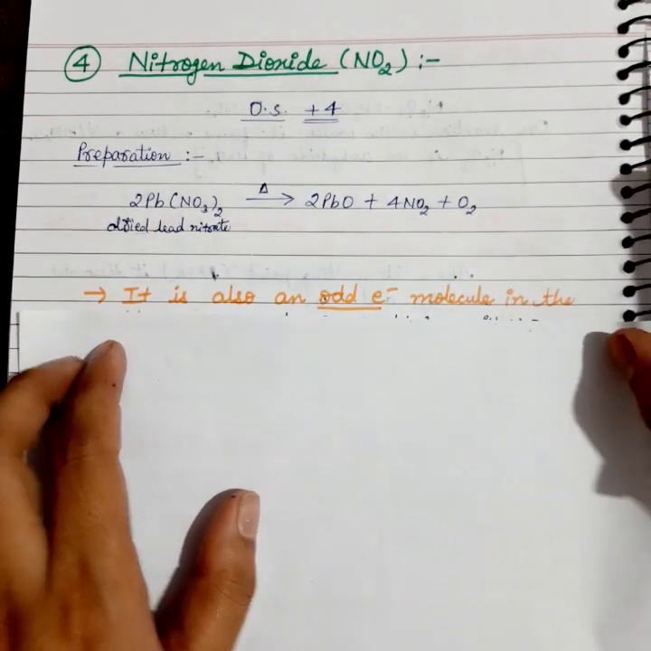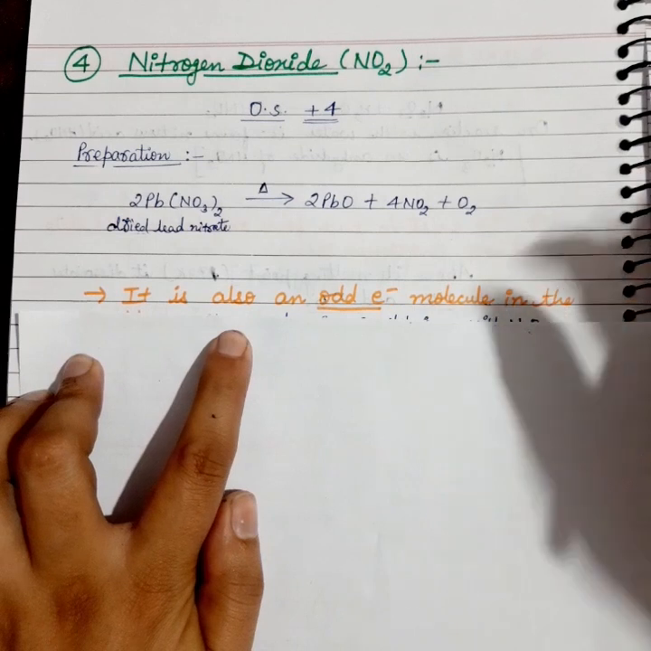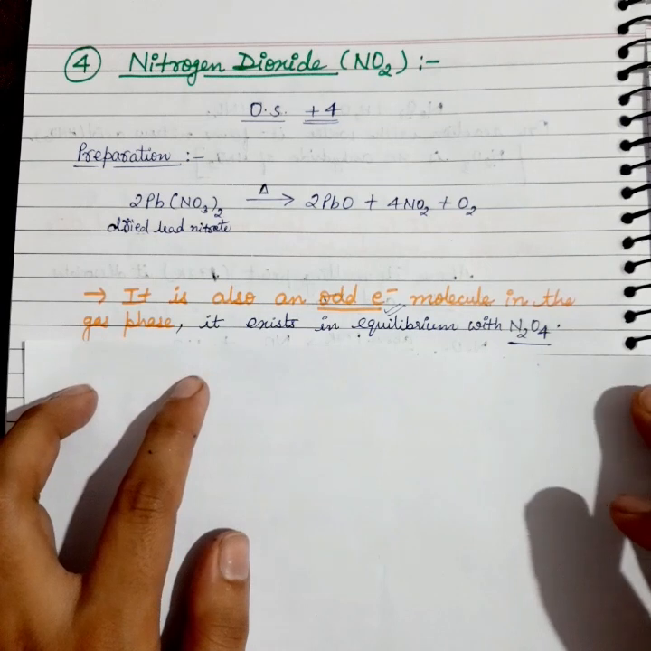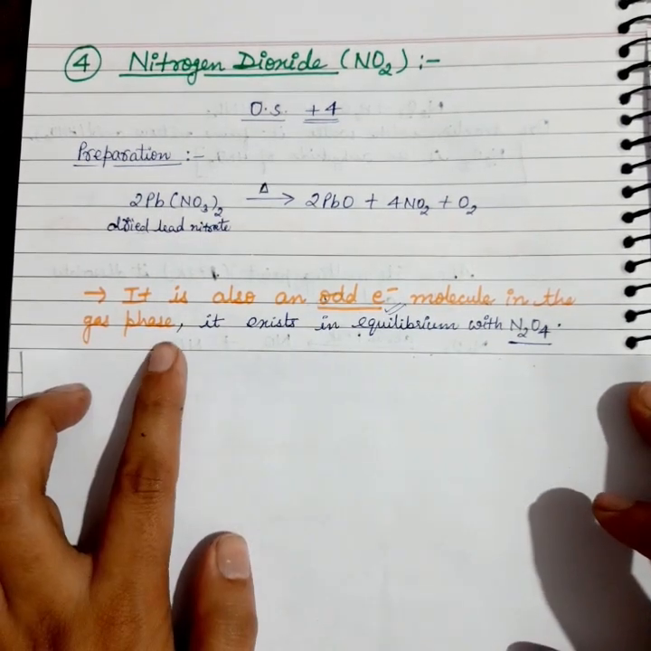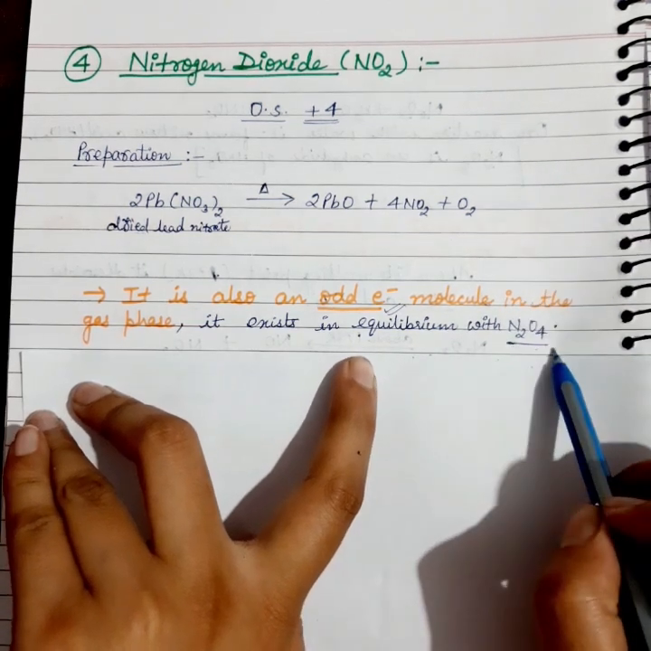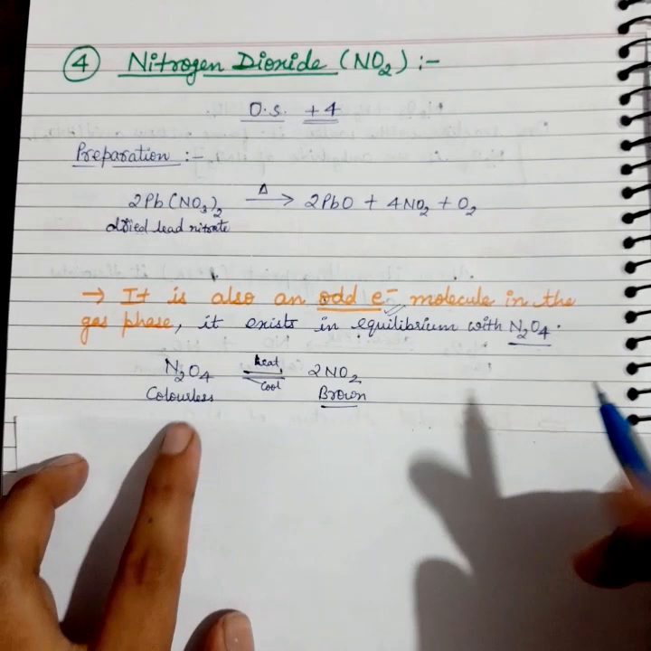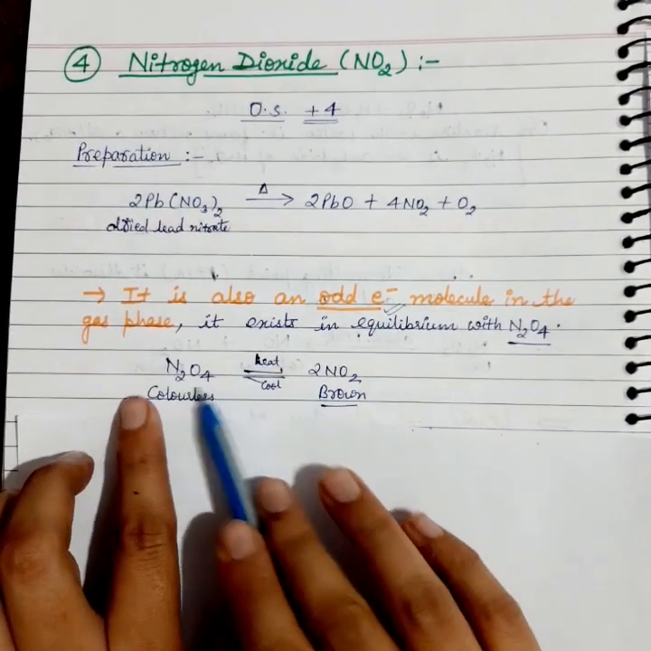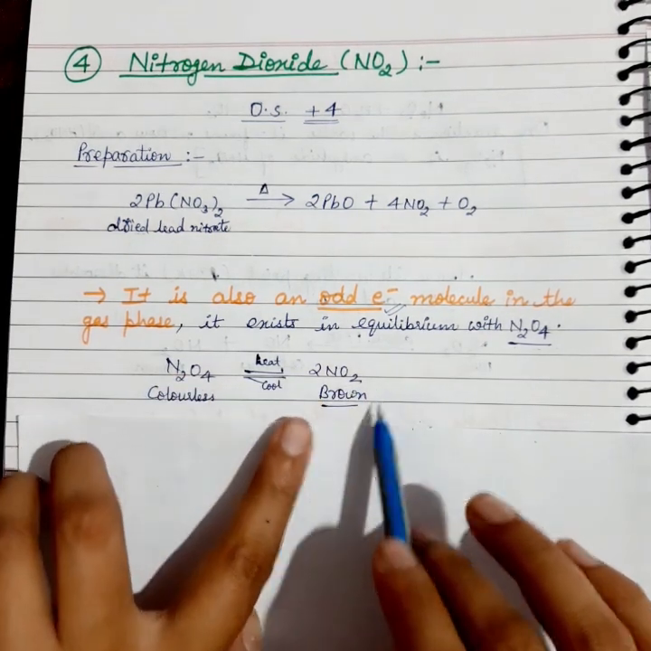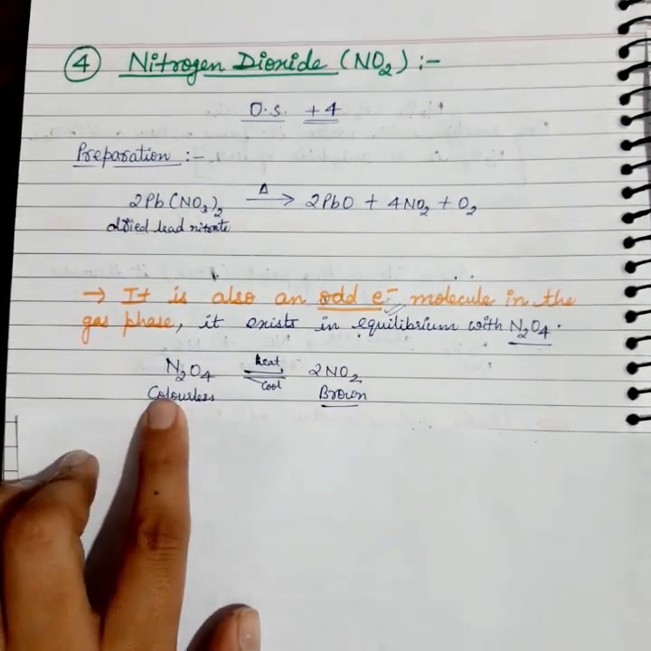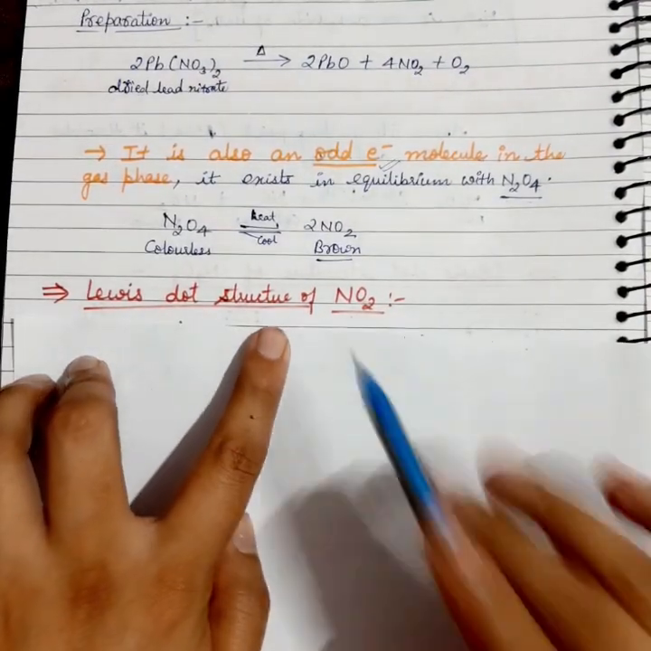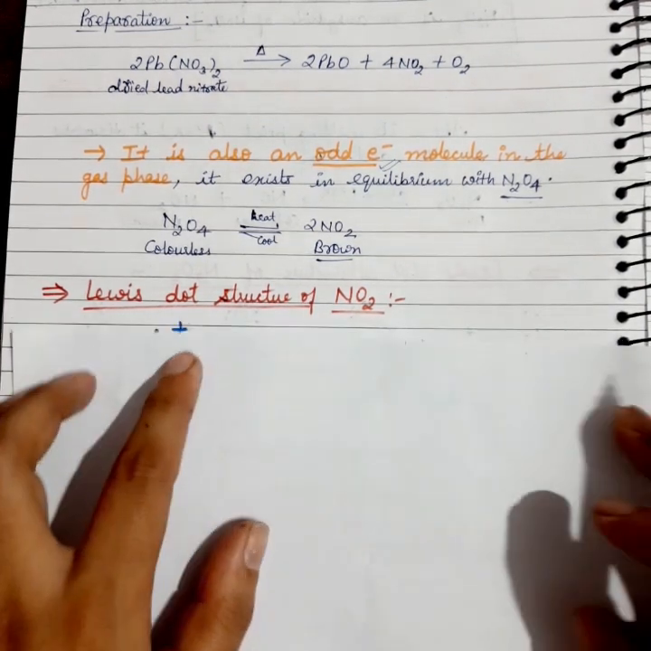And also the properties of nitrogen dioxide: it is again an odd electron molecule. It has an odd number of electrons in its valence shell in its gaseous phase. It exists in equilibrium with N2O4, dinitrogen tetroxide, as a dimer. On heating dinitrogen tetroxide, we can get NO2, or on cooling NO2, we can get dinitrogen tetroxide. So let's see the Lewis dot structure of nitrogen dioxide NO2.